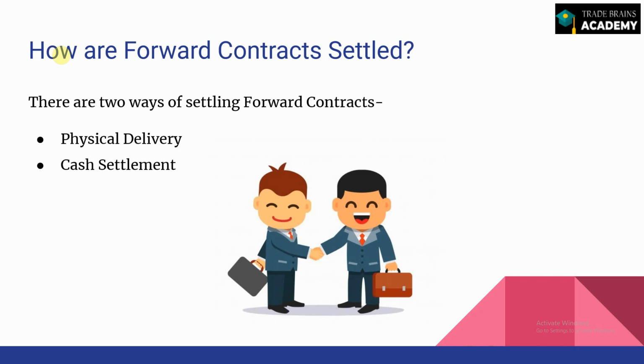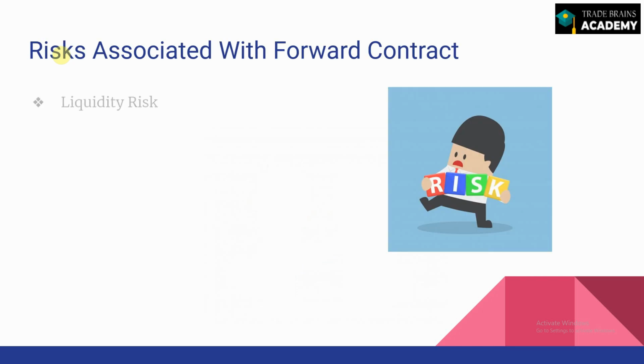Now, having understood what a forward contract is and how the contract is settled, we have to understand that it's an OTC agreement and it has its own set of challenges. Let's understand what those challenges are. The first among those is liquidity risk. It is sometimes difficult to find a counterparty willing to take the opposite position to your view in the market, as there is no financial market or no regulatory body to deal with these kinds of products.